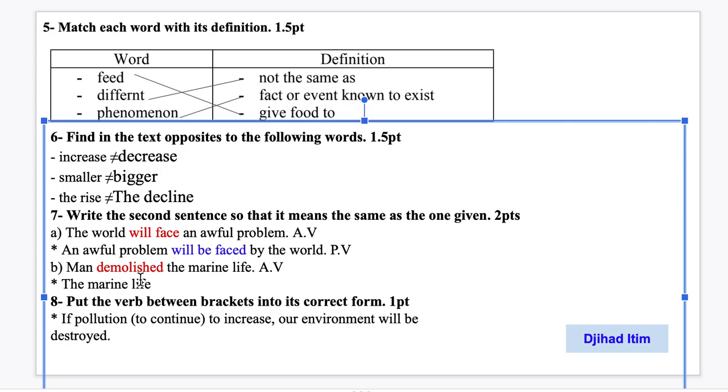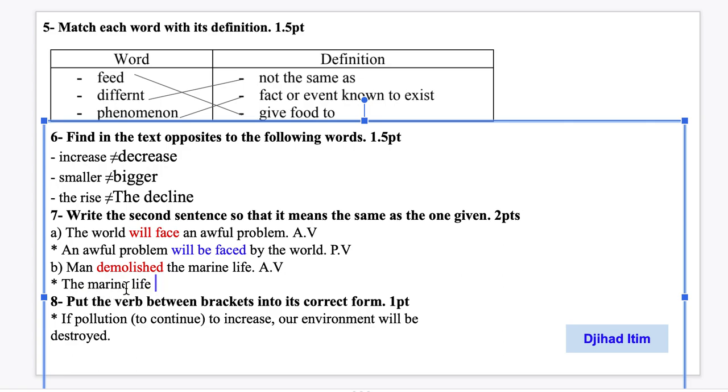So since it is in the past simple, what does the rule of the passive and the active voice say? It says when the verb in the active voice is in the past simple, how do we write it in the passive voice? We write it like this. We write the auxiliary to be in the past. Okay? I was, he was, she was, it was, they were, we were, you were.